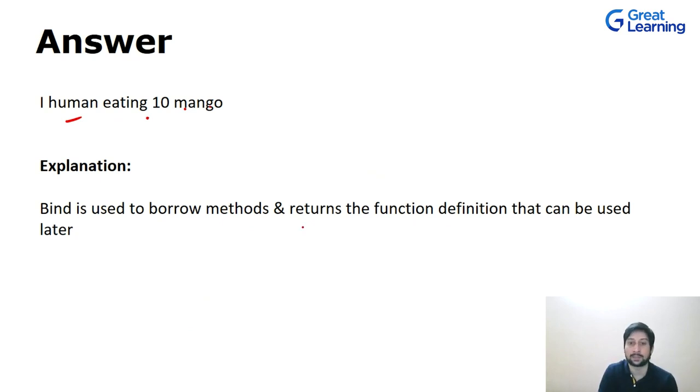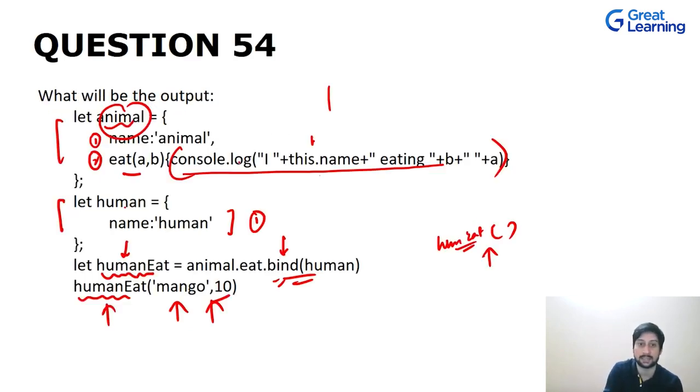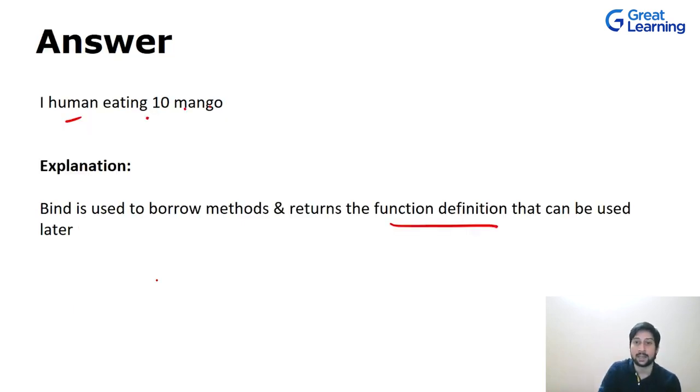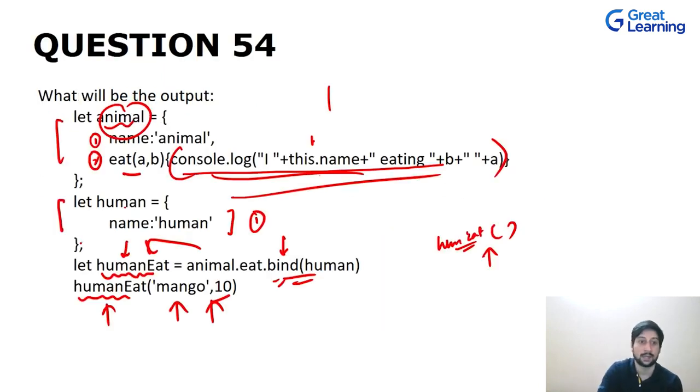Bind is used to borrow methods, and it returns the function definition, which was this. In this case, this was the function definition, and we stored it in human eat, which we can use later, which we saw, right? Human eat we used later, and we passed in two arguments, just like we did for this object, which is animal.